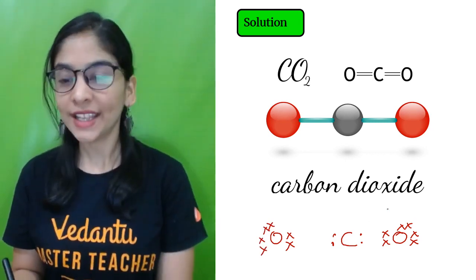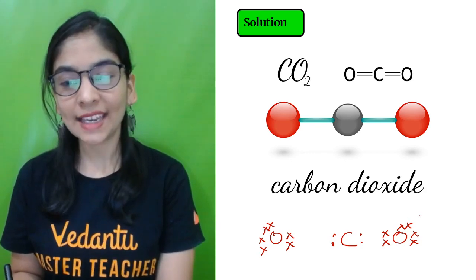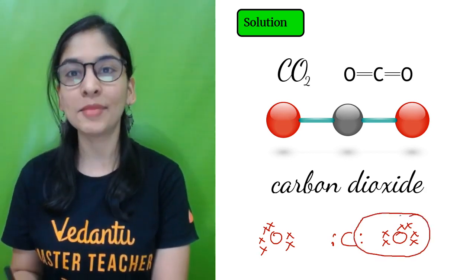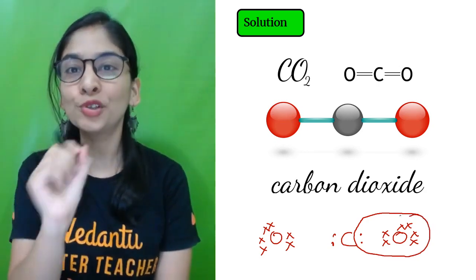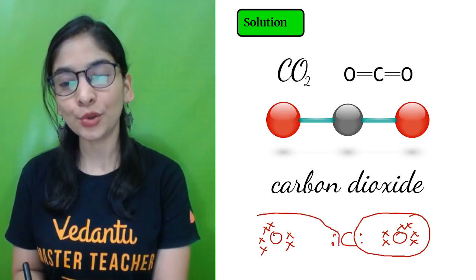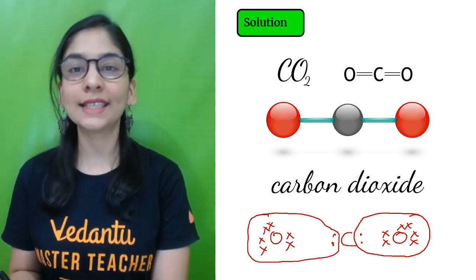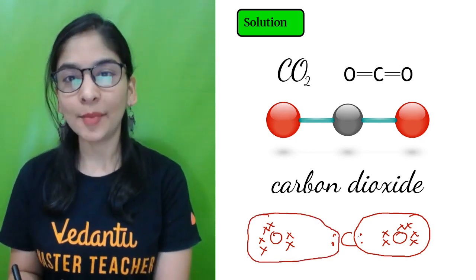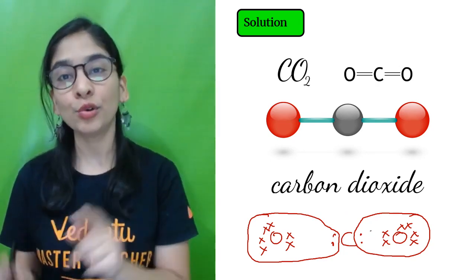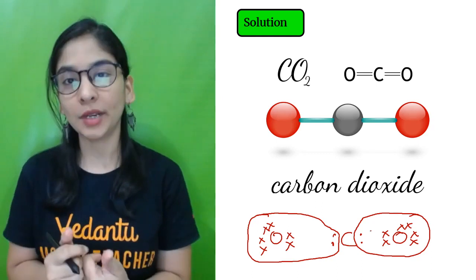And how to draw its electron cloud, everyone? The 6 electrons of oxygen, it will share its electrons with carbon. What we call mutual sharing, which is very important. Every oxygen will share 2 electrons with this carbon, and carbon is like, I believe in mutual sharing. So as you have shared 2, you also have to share your 2 electrons with me.